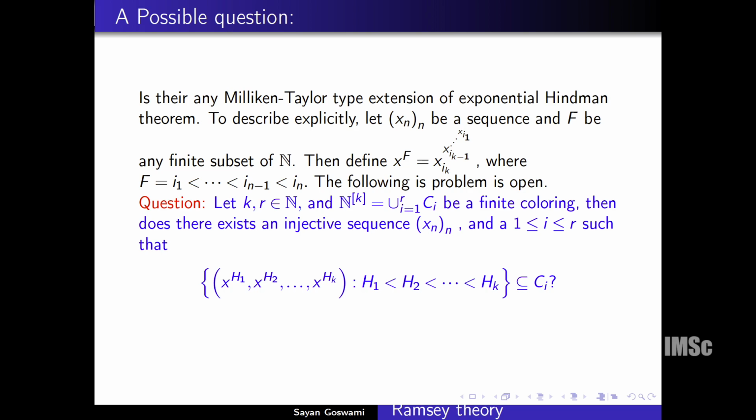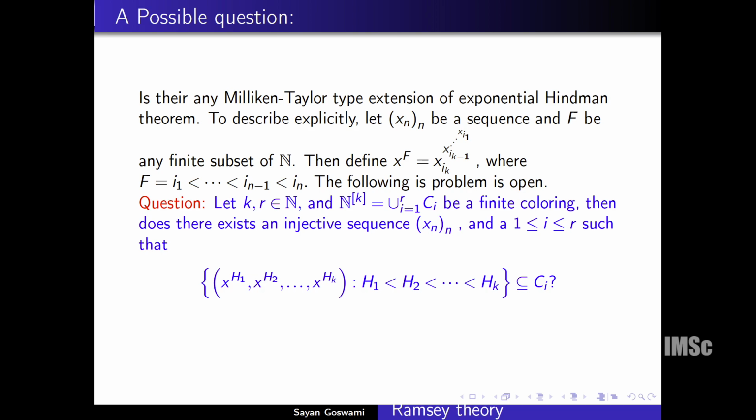So fix a sequence x_n, then define x_f equal to x_{i_k} to the power x_{i_{k-1}} to the power and so on up to x_{i_1}, where f is equal to i_1 less than up to i_k. Then the following question is still open, we don't know the solution. Another possible question is, I forgot to write it in here.